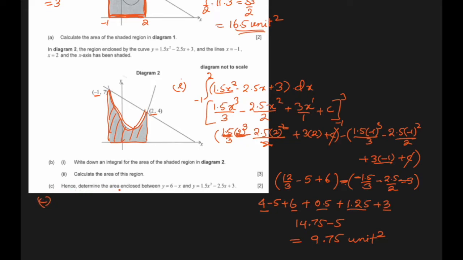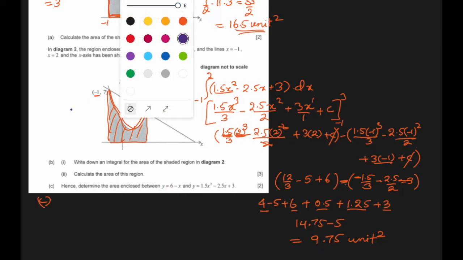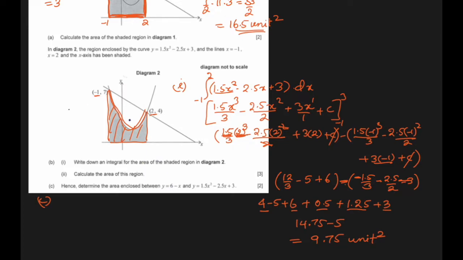C part. Hence, determine the area enclosed by y. Let me change the color of this one. Okay, y equal to 6 minus x, this one. Okay, the white part they're saying. So since we know the area of the whole trapezium from the first part and the area we need to remove from the trapezium from the second part, we'll get the white part.